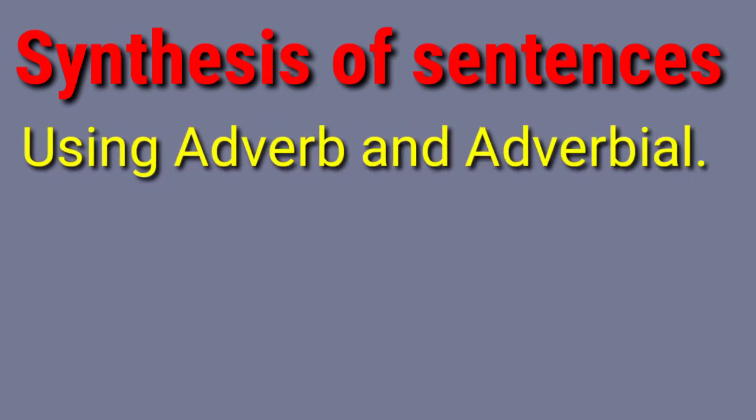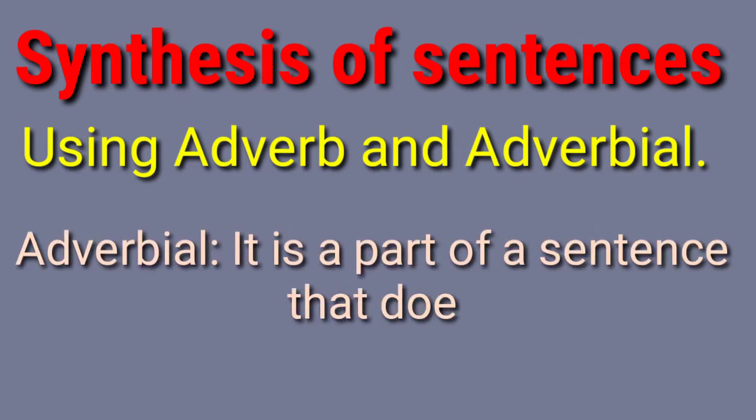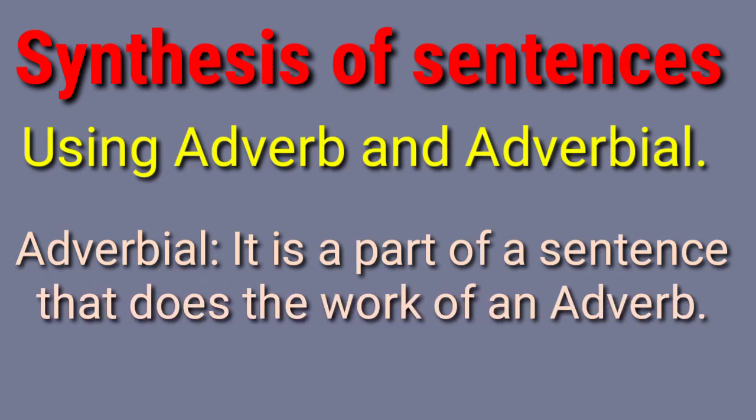Next rule, let us see using adverb or adverbial. Then you will say, we know the adverb, but what is the adverbial? Adverbial means it is a part of sentence that does the work of an adverb. Maybe a phrase, adverb phrase may be like that.